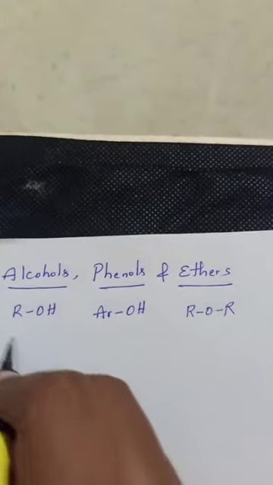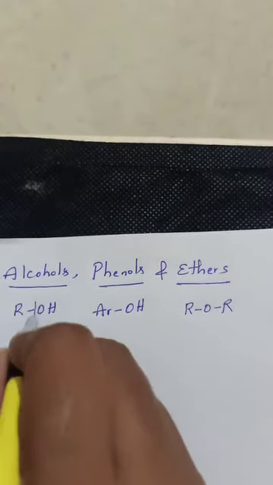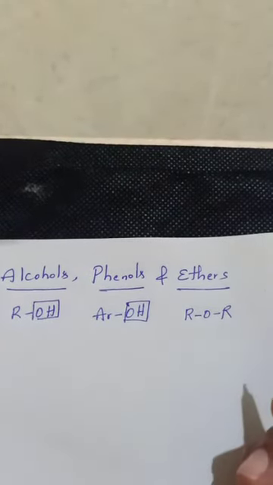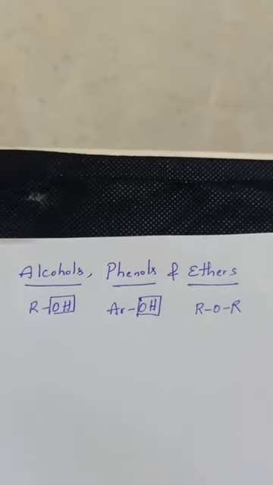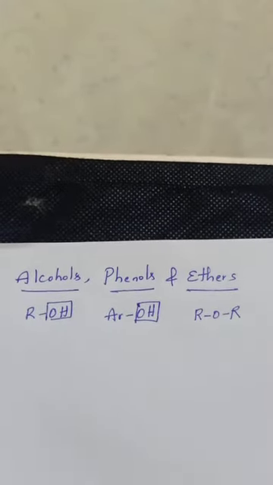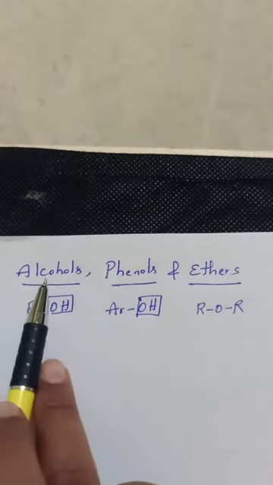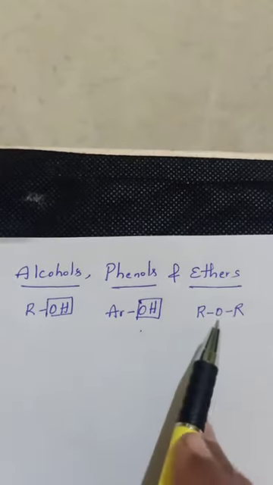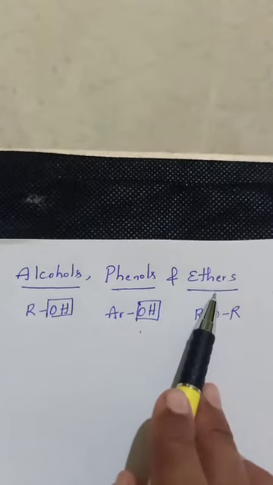The functional group present in alcohol as well as phenol is the same, that is OH. Both contain the hydroxy functional group. If the functional group is the same, then the properties of the compounds are also similar, so we can study alcohols and phenols together under the same chapter. And what is the relationship between these two and ethers, that we want to see.